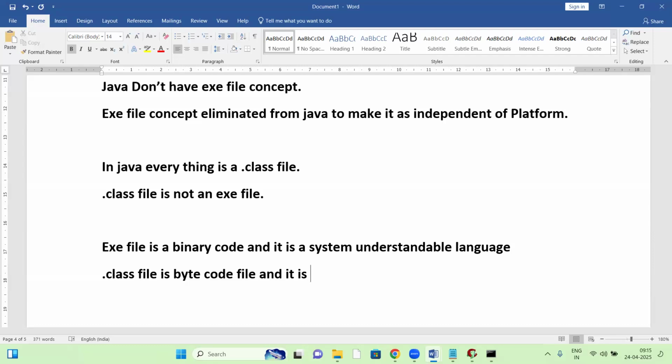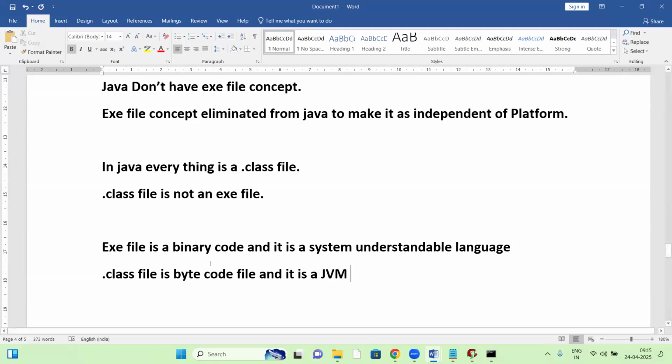Inside the JVM, there is an interpreter. That interpreter will convert from bytecode to binary formats, which means system understandable language. So a dot class file is a bytecode file, and it's a JVM understandable language.